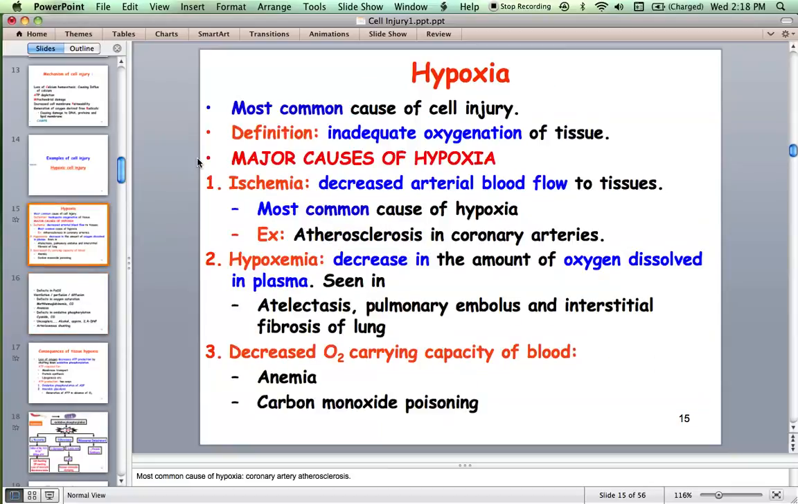And there are different types of hypoxia or major causes of hypoxia. And the most common is ischemia. What is the difference between ischemia and hypoxia? Ischemia is decreased perfusion or decreased blood supply to the tissue. What is hypoxia? Decrease in O2. Yes. So what is the difference between the two?